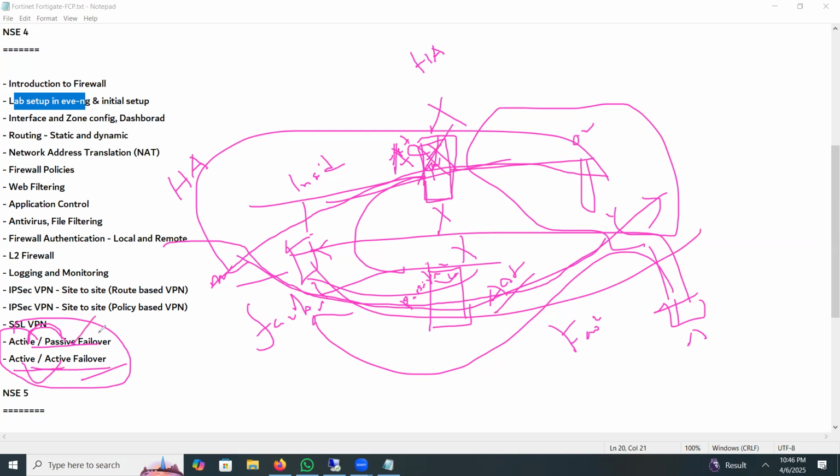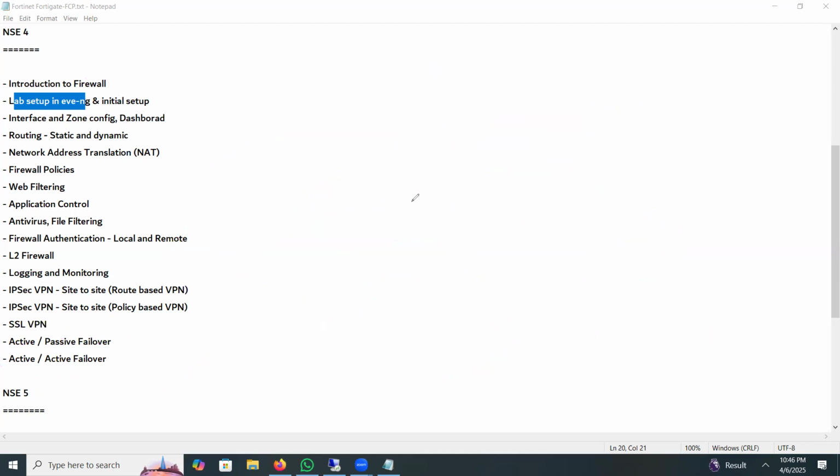I will do a lab on both options, active passive and active active, and also give a full description, theory as well as lab. On every part we will do a lab, so nothing to be worried about. I will also share the PDF book on the firewall.